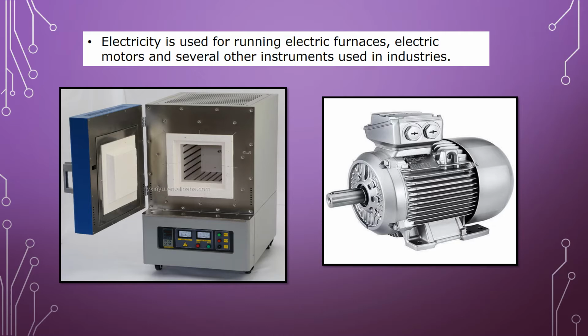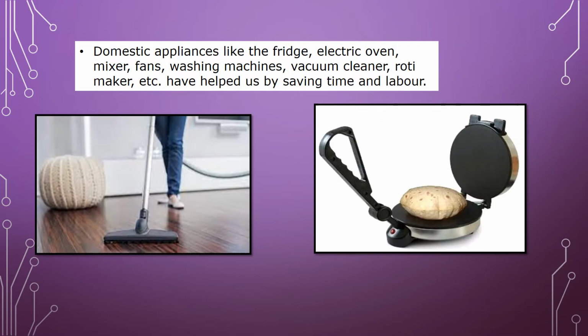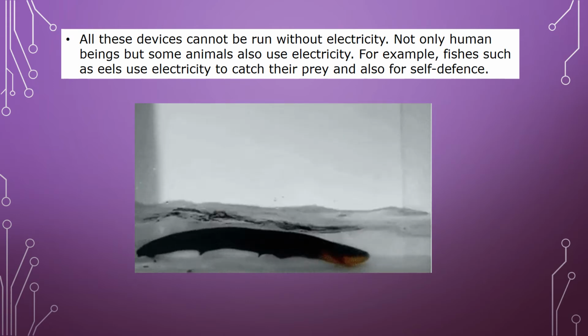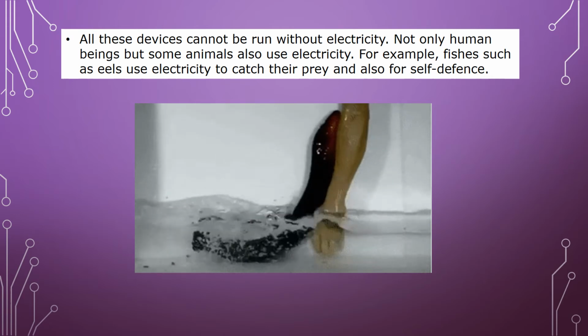Now in domestic appliances, such as household appliances, we also use a fridge, electric oven, mixer, fans, washing machine, vacuum cleaner, roti maker. So all these are electrical equipments and we need electricity for all of them. All these equipments are helpful for saving our time as well as our physical work. All these devices cannot be run without electricity.